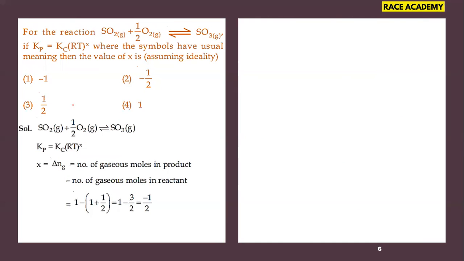So this expression gives minus 1 by 2, which matches with our second option, as they asked the value of X when the symbols have the usual meaning. So X here in the given question is the difference between the moles of gaseous products minus that of gaseous reactants. So the second answer is the right option for this question. This is asked from the equilibrium chapter of class 12 chemistry.